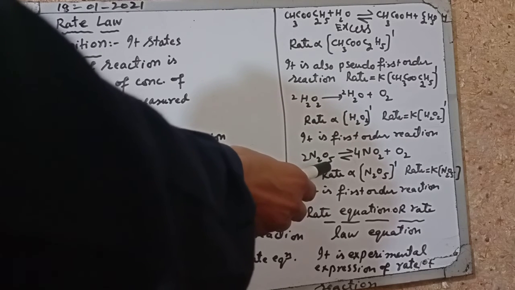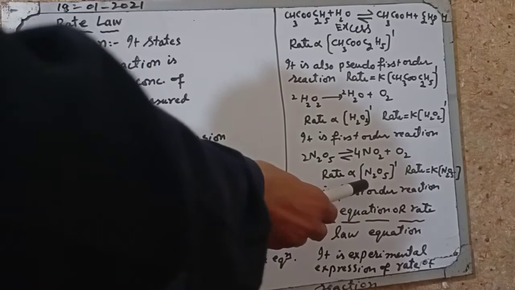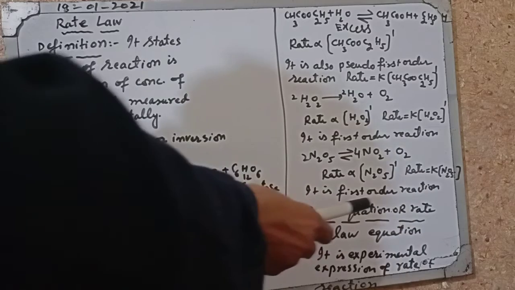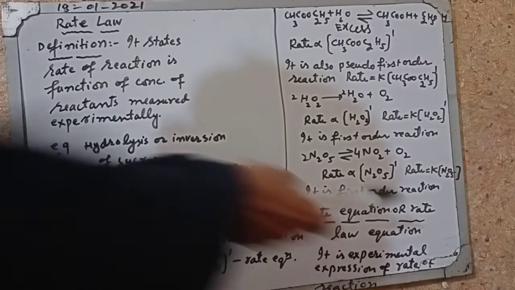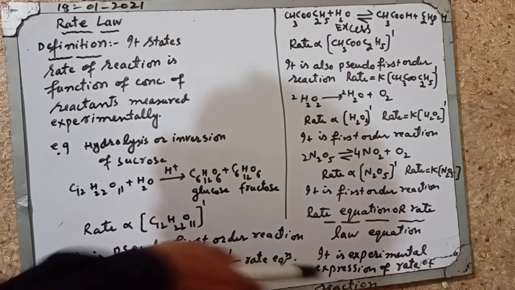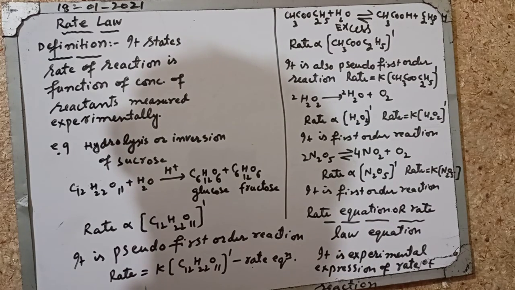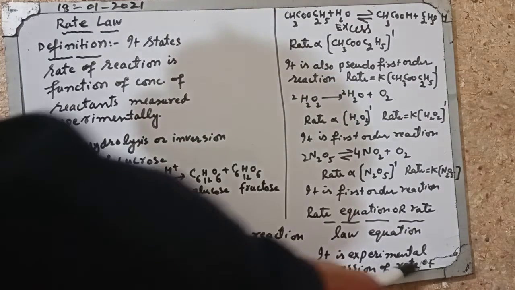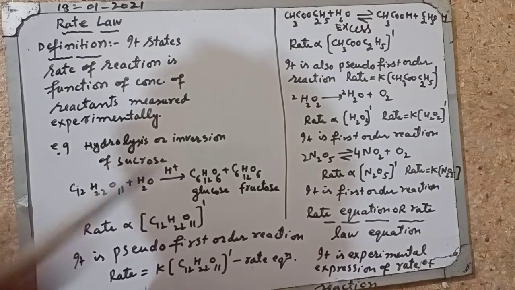Another example is the decomposition of dinitrogen pentoxide. This gives NO2 and O2. The rate of reaction is directly proportional to the first power of the concentration of N2O5 raised to 1. It is also a first order reaction. What is the rate equation? The rate equation or rate law equation is the experimental expression of the rate of reaction. After performing an experiment, when you write the rate of a reaction, that experimental expression is called the rate equation. It is the experimental expression of the rate of reaction. It is called the rate equation.